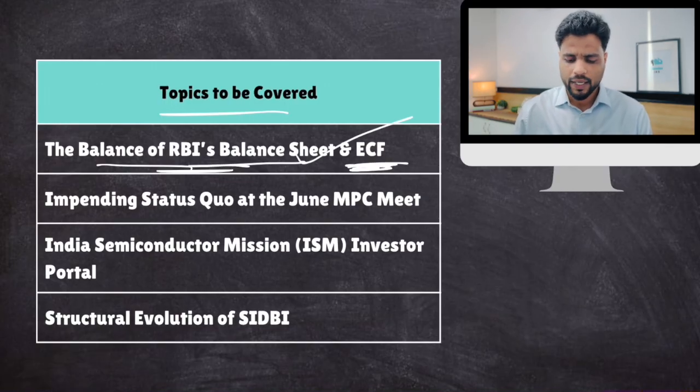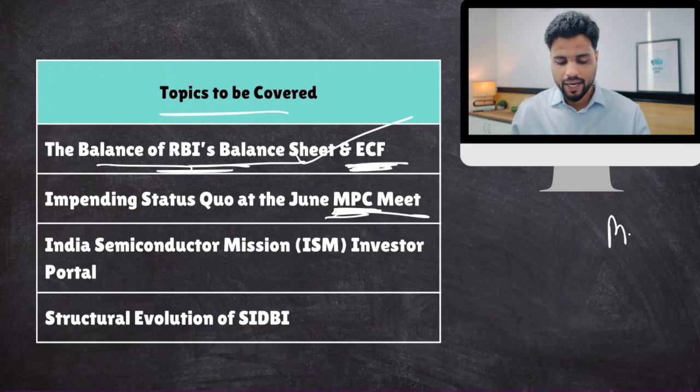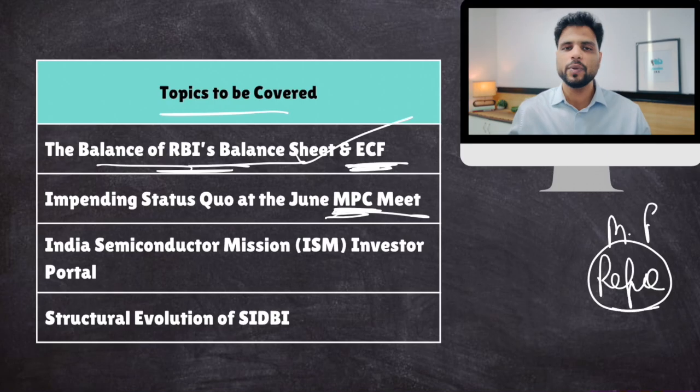Then we'll talk about the upcoming June MPC meeting. Between June 3 to June 5, the Monetary Policy Committee of RBI will meet, and this Monetary Policy Committee decides the monetary policy of the country using the repo rate, right? So what is going to be RBI's stance with respect to monetary policy? Well, we'll talk about this.